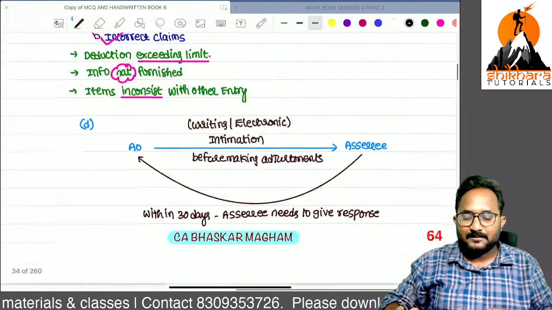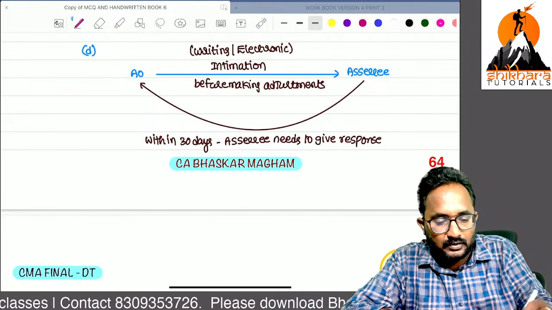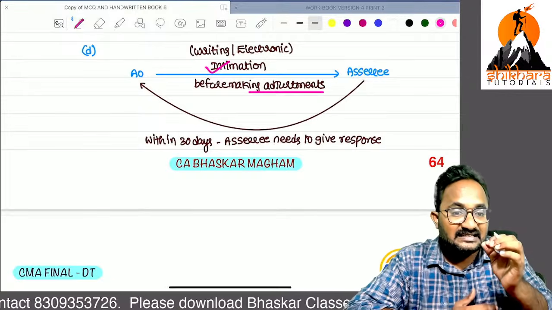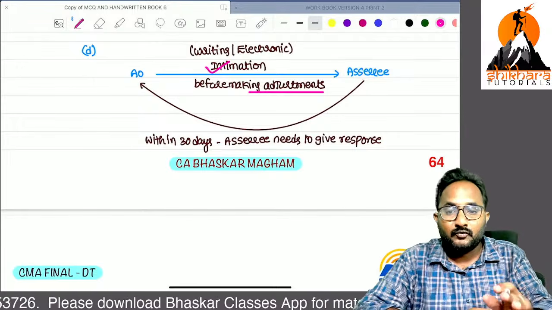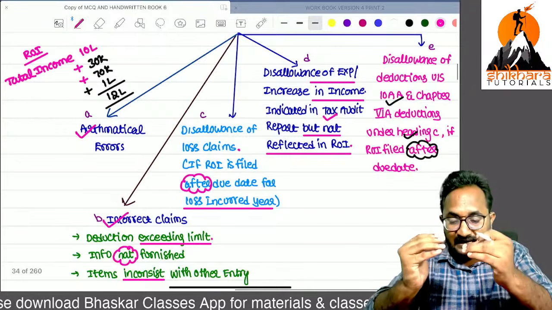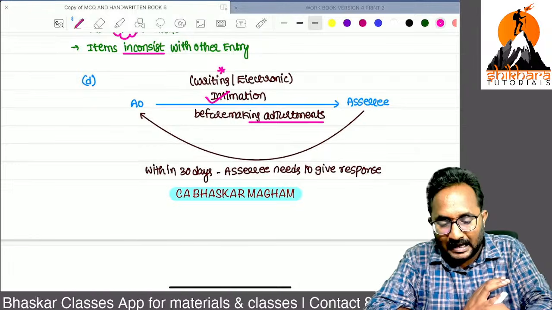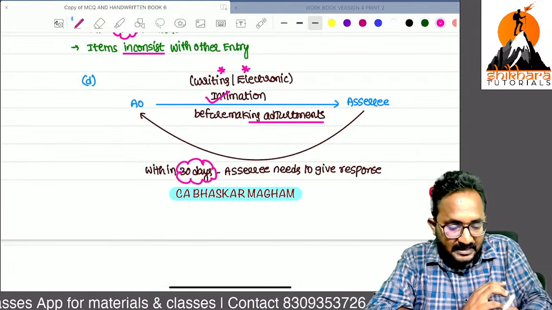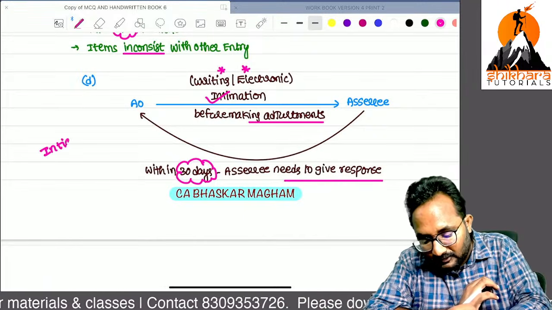First, this list is prepared by the assessing officer. Now the assessing officer will give an intimation to the assessee before making the adjustments: I want to do these three adjustments to your total income. You filed the return of income with just 10 lakh total income, and now I want to increase it. He will send that intimation in writing or electronically also. The assessee needs to respond to this within how many days? 30 days.